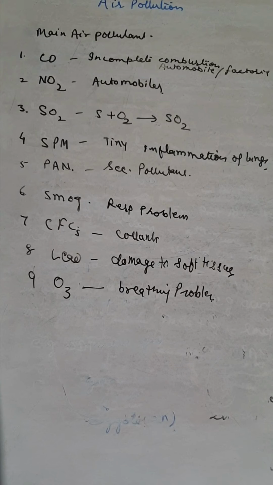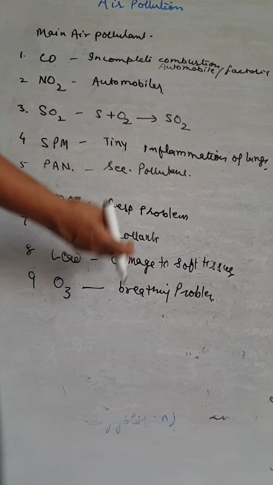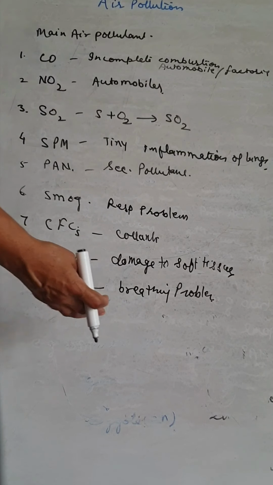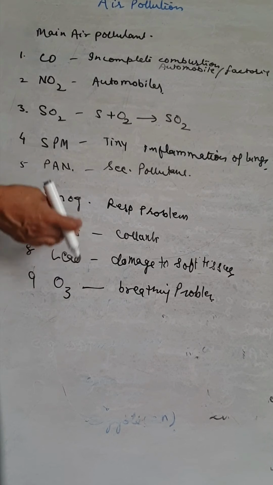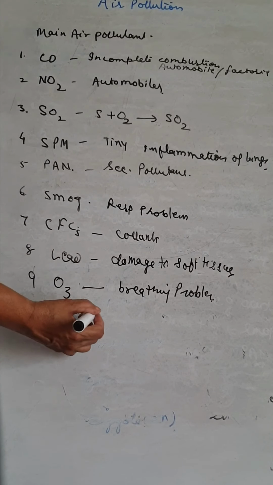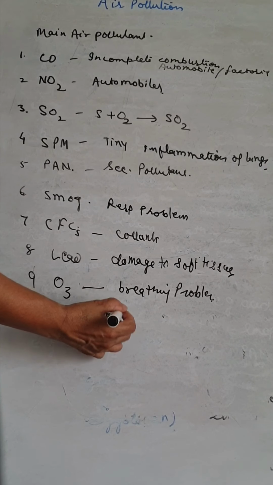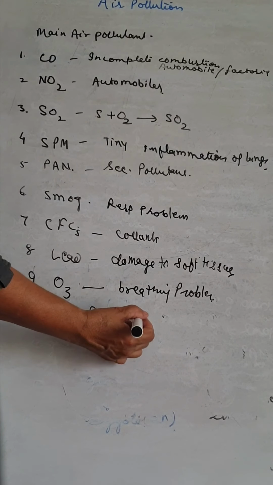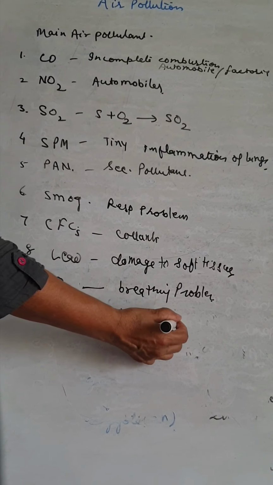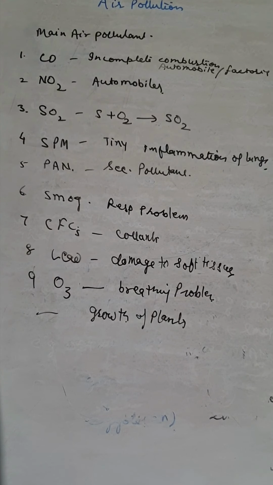So these are the main air pollutants, and they cause the following defects in the human body. If the pollutants increase, if their quantities increase, they also affect the growth of plants. These are harmful to living beings, to animals as well as to plants.